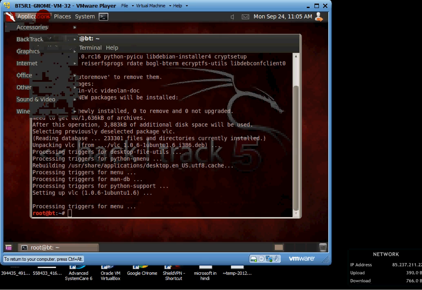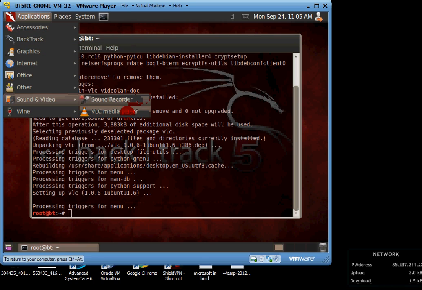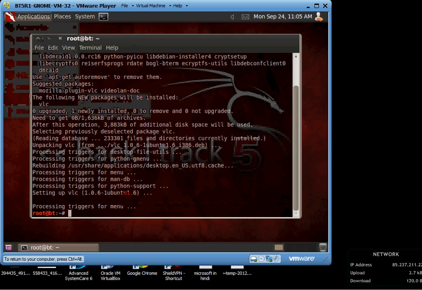To confirm whether it is installed or not, just go to Applications, Sound and Video, and yeah, here it is, installed successfully. And to uninstall, just type apt-get remove